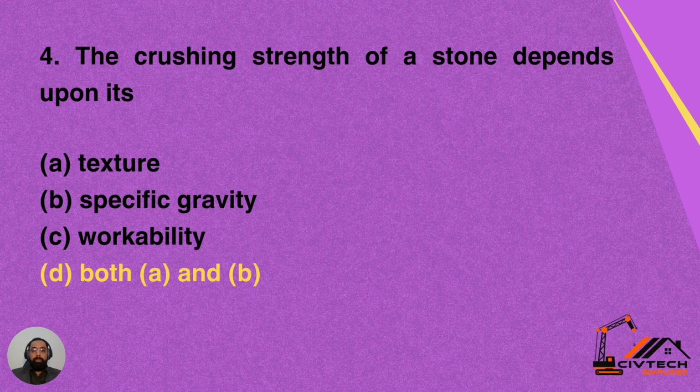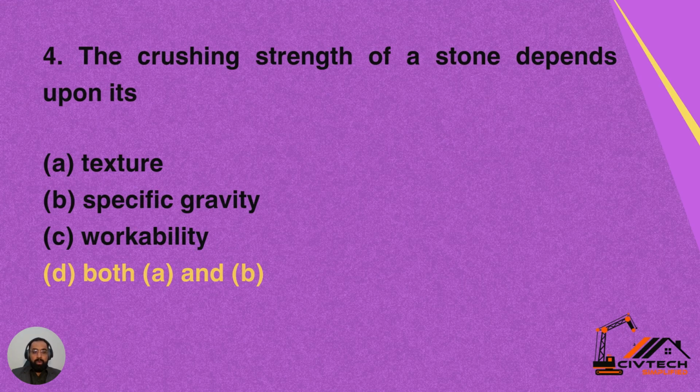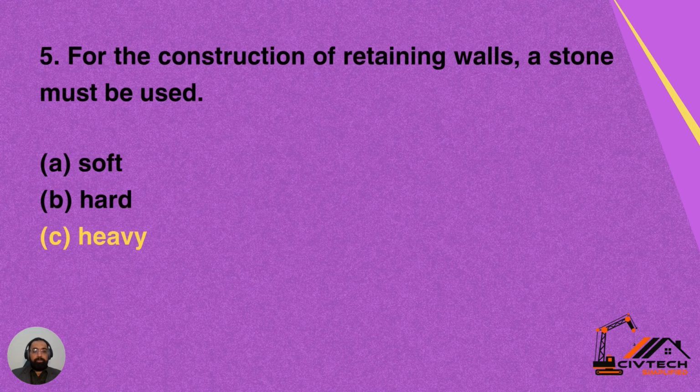The crushing strength of the stone depends upon its texture as well as its specific gravity. Workability is not the feature upon which the crushing strength depends. So D is the correct answer for this question out of all these choices.